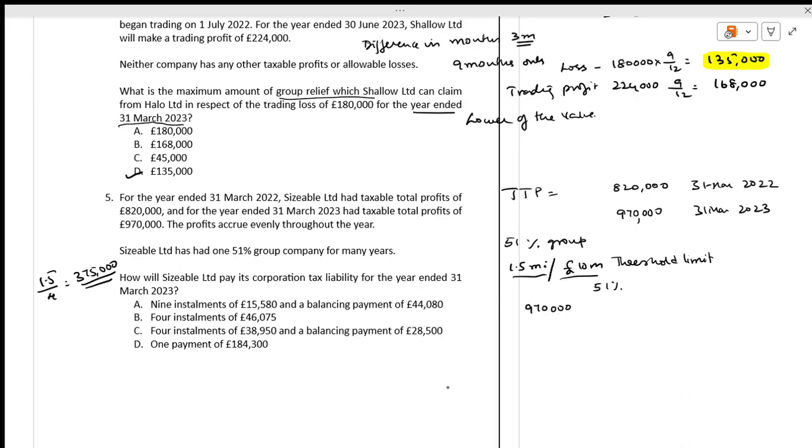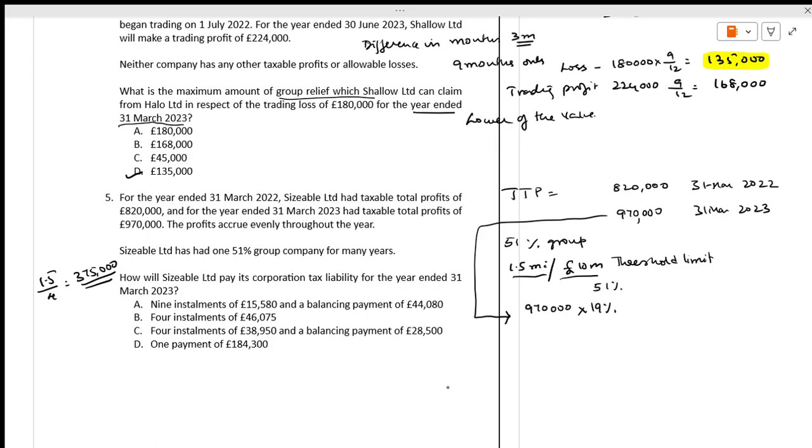No. 970 divided by what? 970. First we have to take this is the profits. This is the profits for 2023. Now, what is the rate? Rate is at the rate of 19%. Okay, if you see the things, financial year 2022, the rate is how much? Rate is 970 times 19%.